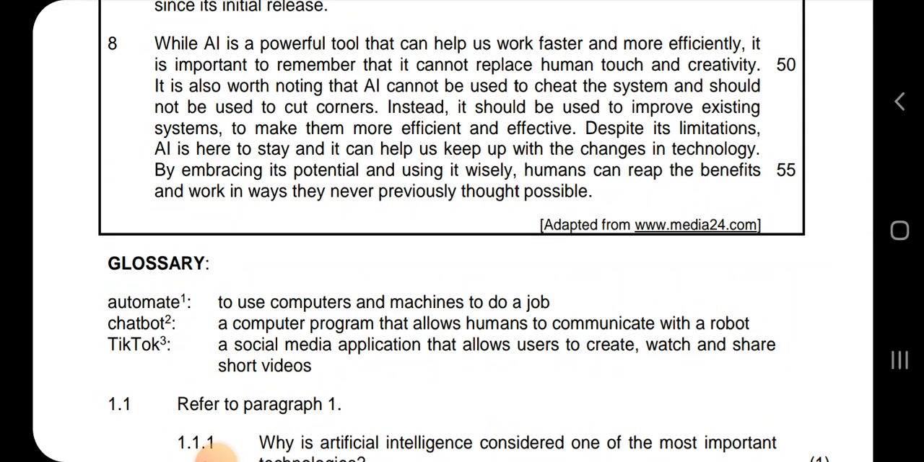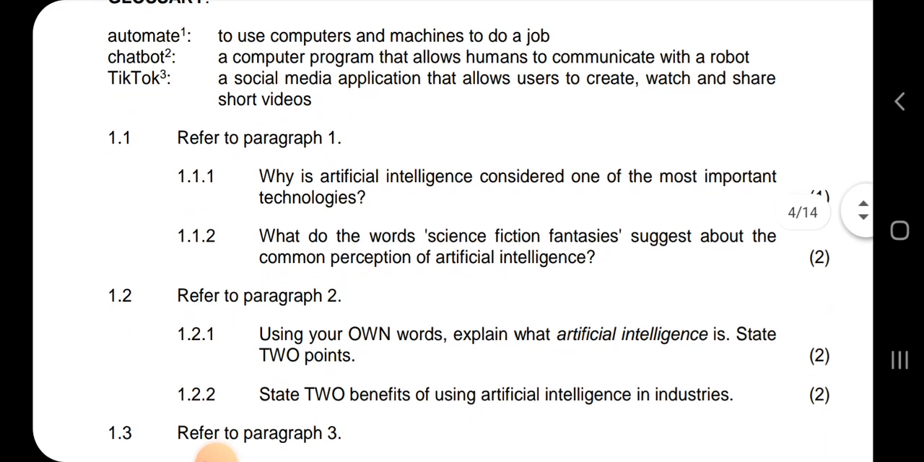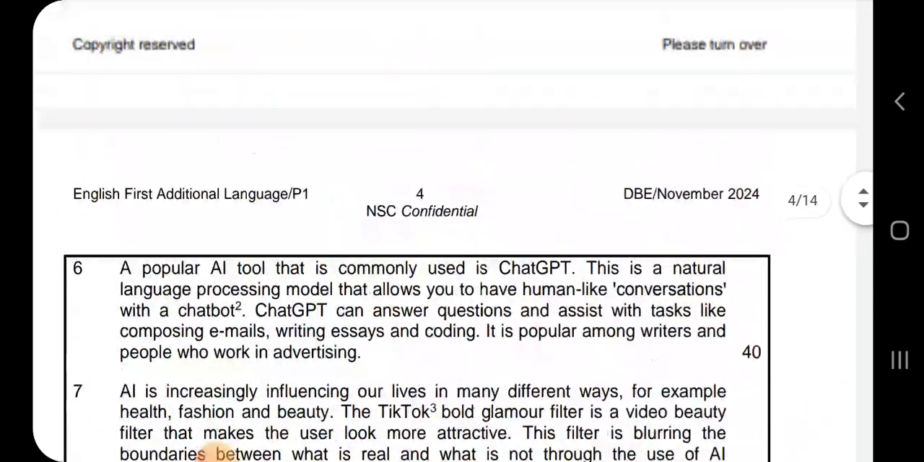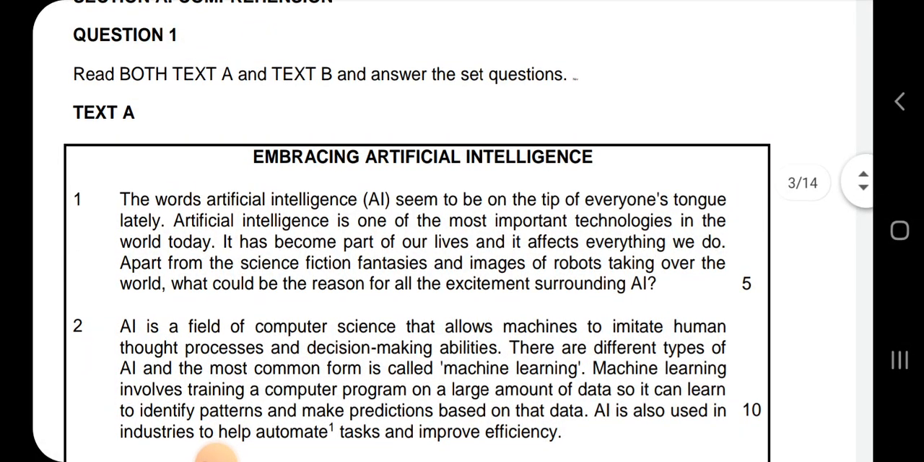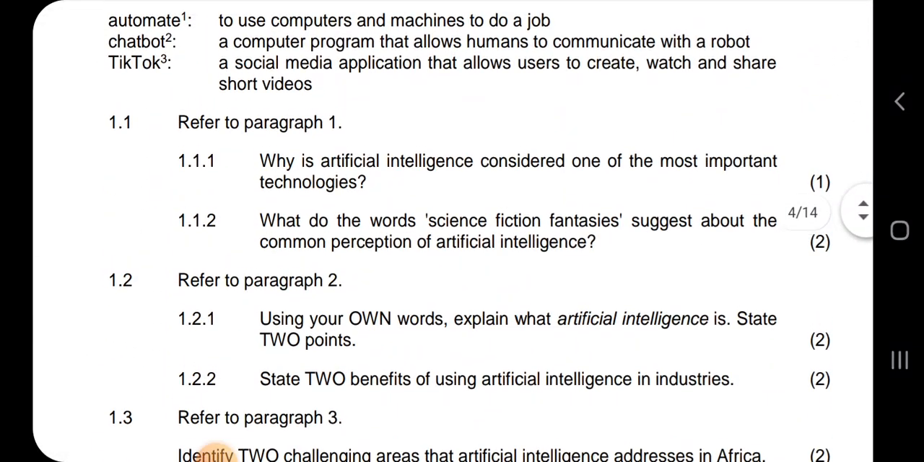comprehension, and we have a glossary: automate, chatbot, and TikTok. So you are explained those words. What is to automate, and what is a chatbot, and what is TikTok. Then we have 1.1, refer to paragraph 1. So we are going to refer to paragraph 1. Which one is paragraph 1? It is the first paragraph. 1 is written on the left hand side, which indicates that it is paragraph 1.